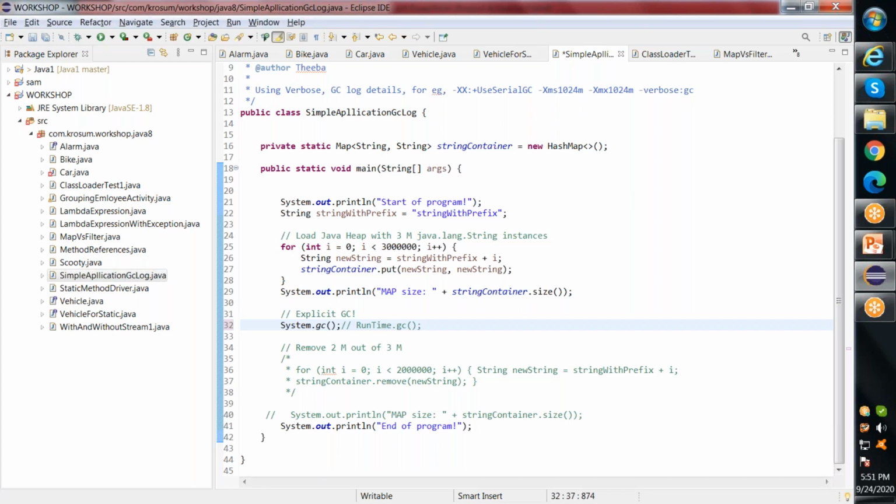The only difference is your objects will be marked as to be collected, and only when the next GC is triggered, say only when the Eden space is filled and the next minor GC is triggered, will the marked objects be collected.